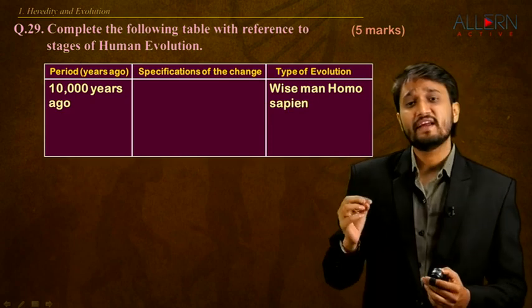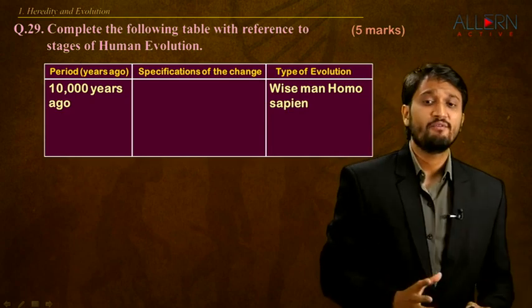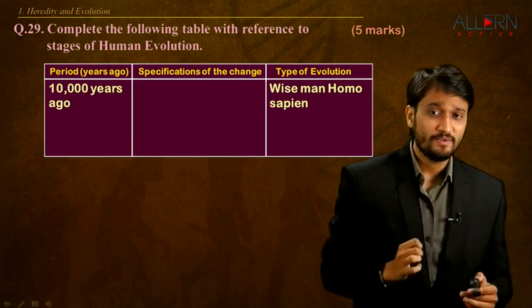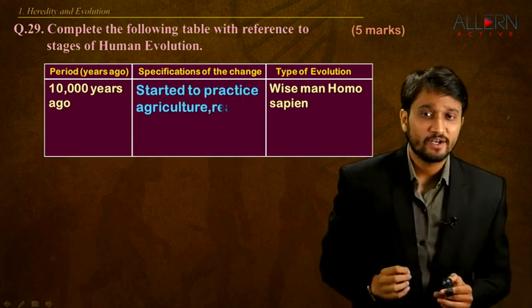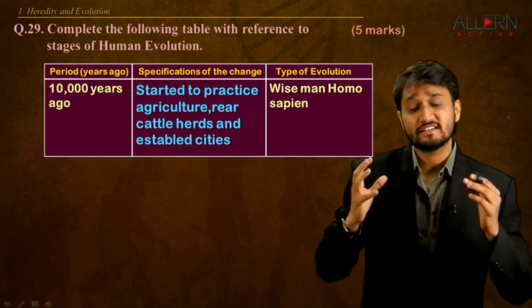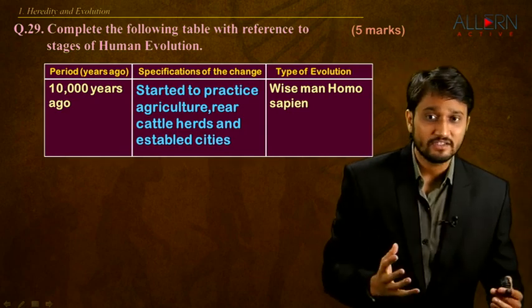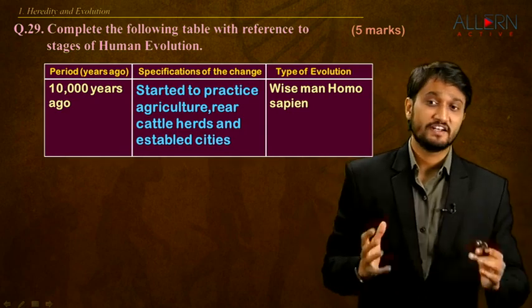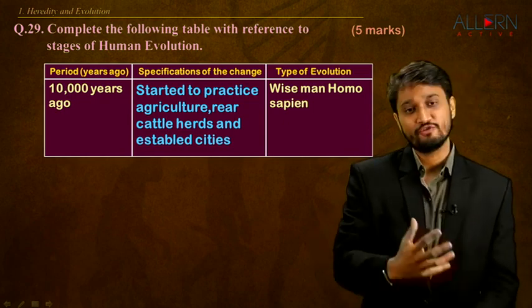And finally, 10,000 years ago, the type of evolution is the wise man, Homo sapien. The specification of this particular evolution is we started to practice agriculture, we started to rear cattle herds, and we established large cities. So these are the different stages of human evolution.